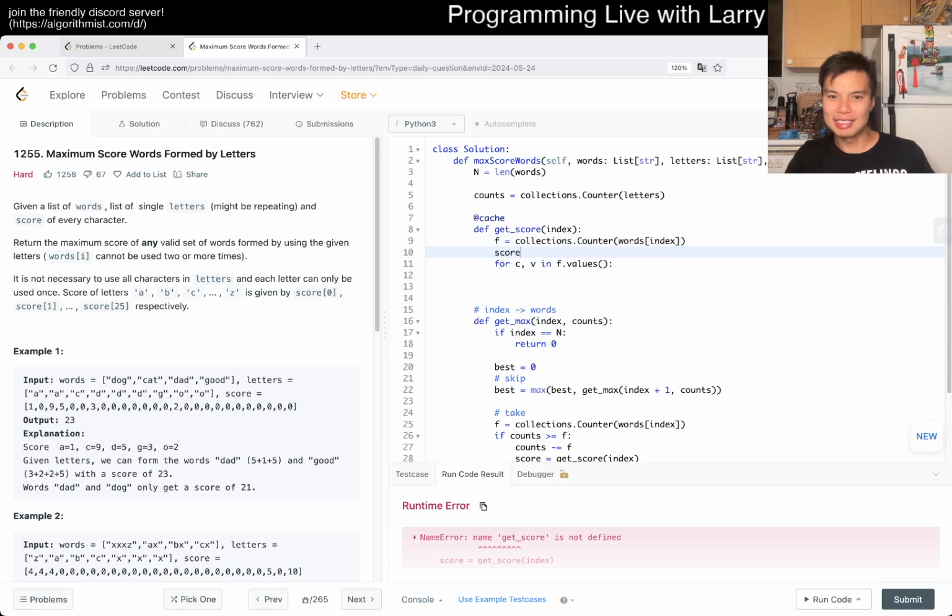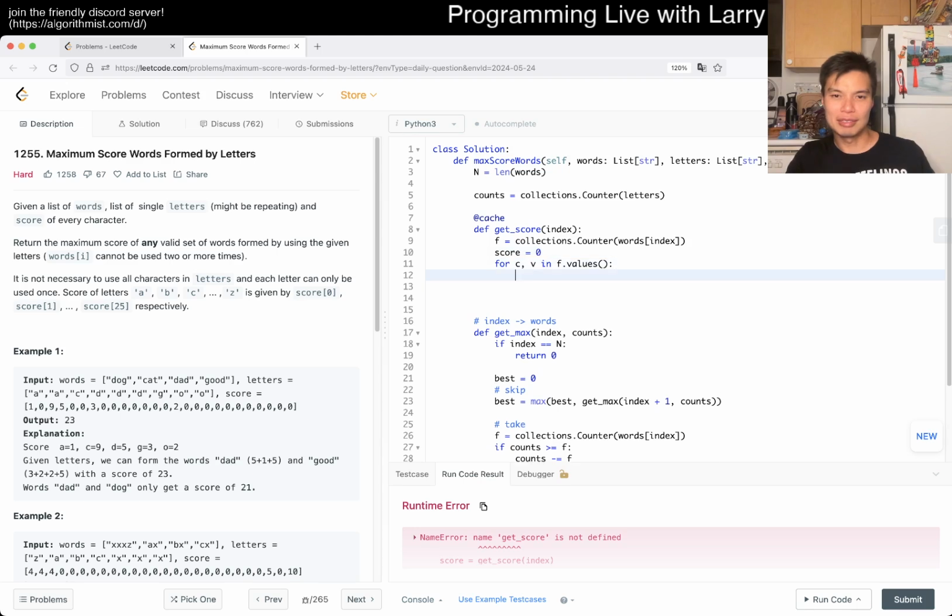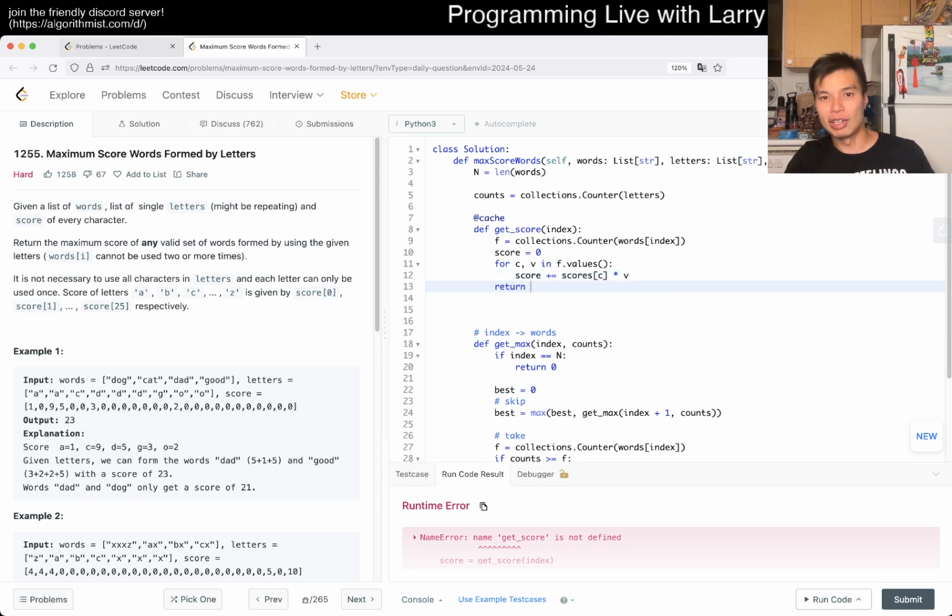Score is, and I'm going to rename it scores. So score is equal to 0, right? And then we add it by score sub C, times V, because that's the thing, and then we just return the score. So this is basically it.